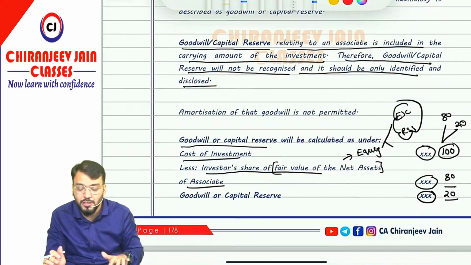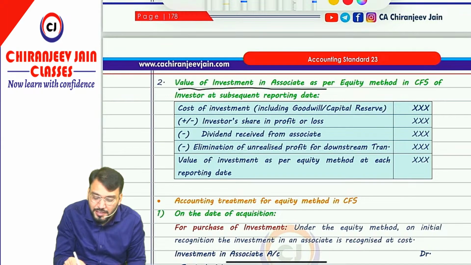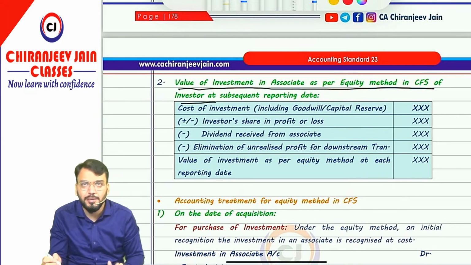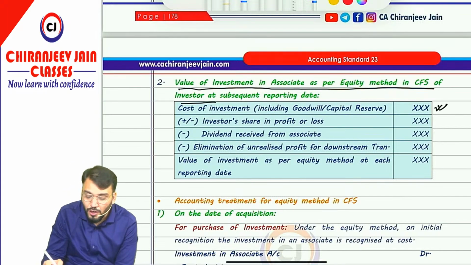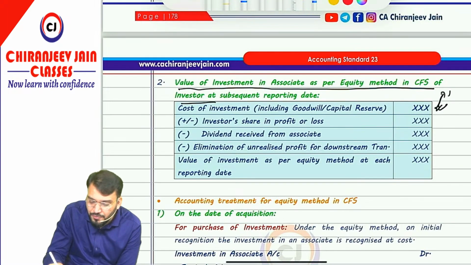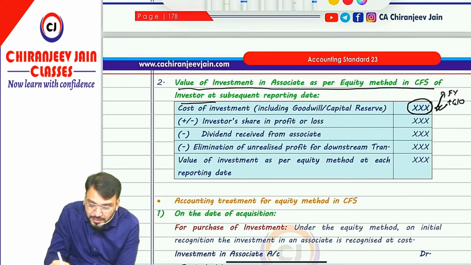First step you understood. Now the second step is that we need to find out the value of investment in associate as per the equity method in the CFS of the investor at the subsequent reporting date. So first we start with the cost price of investment. Or you can also write this as the fair value of net asset plus goodwill. That is nothing but the cost price of investment on the date when the investee became an associate.